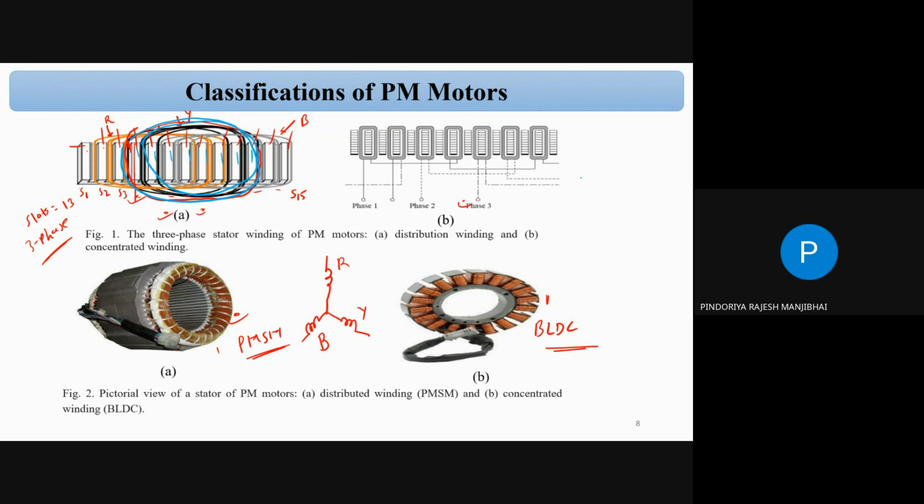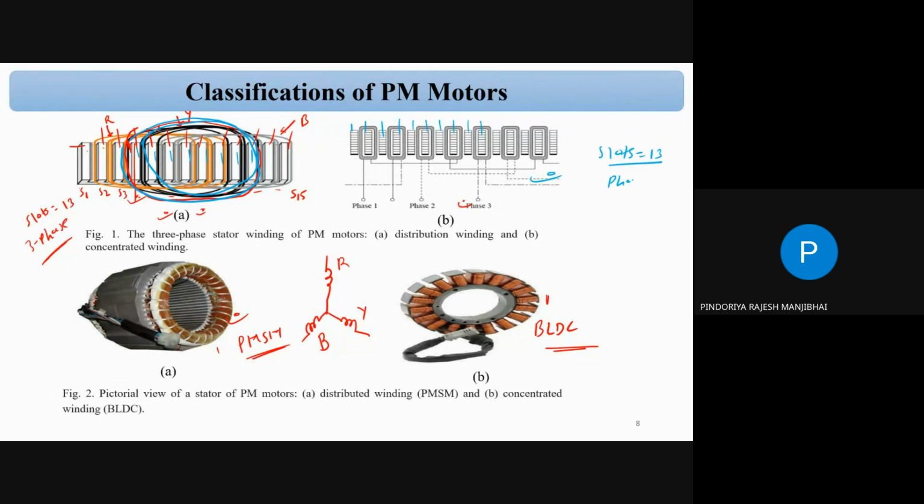But in the case of the BLDC motor, this is the BLDC motor diagram. Suppose you can see this is slot 1, 2, 3, 4, 5, 6, 7, 8, 9, 10, maybe 13 slots, the same.